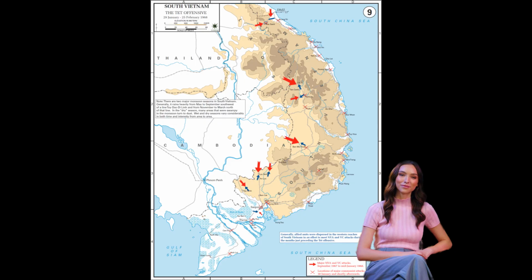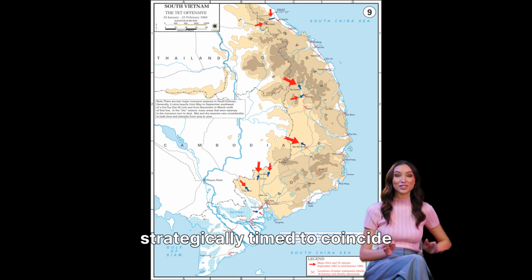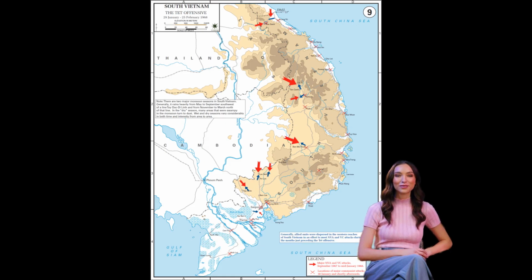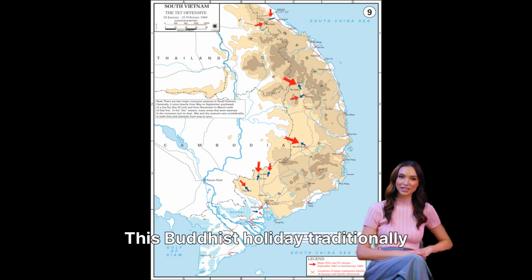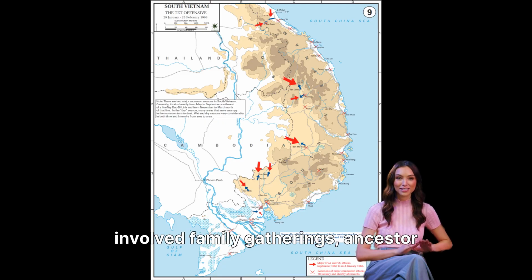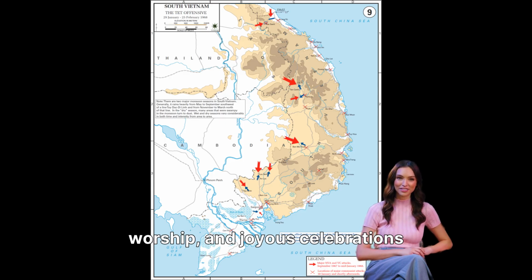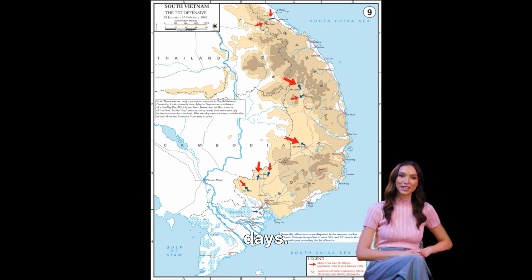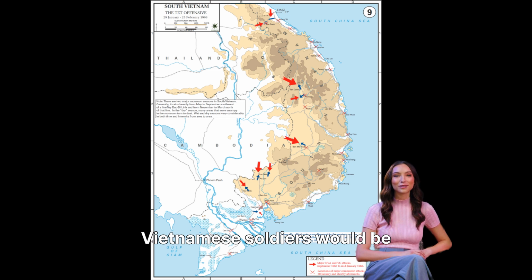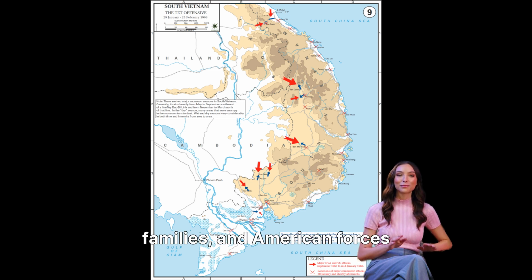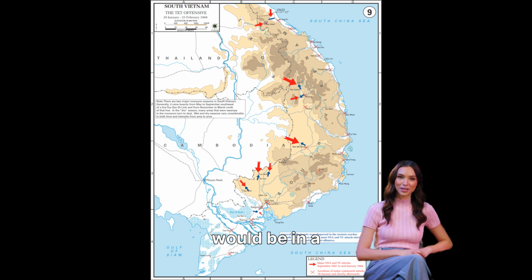New Year's Day. The Tet Offensive was strategically timed to coincide with Tet Nguyên Đán, the Vietnamese New Year celebration, which is the most important holiday in Vietnamese culture. This Buddhist holiday traditionally involved family gatherings, ancestor worship, and joyous celebrations that lasted for several days. North Vietnamese General Vo Nguyen Giap deliberately chose this timing because he knew that many South Vietnamese soldiers would be on leave visiting their families, and American forces would be in a more relaxed state due to the holiday atmosphere.